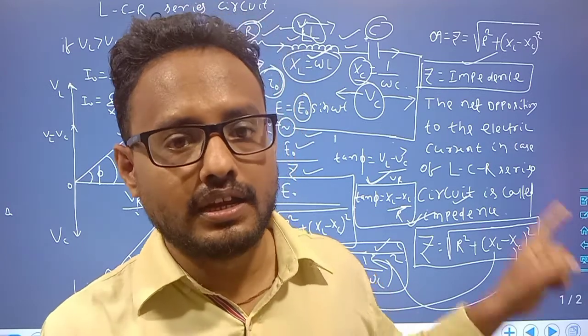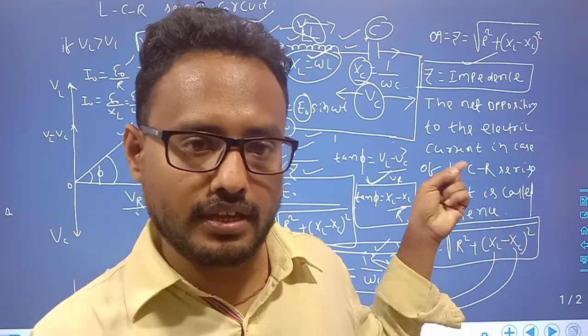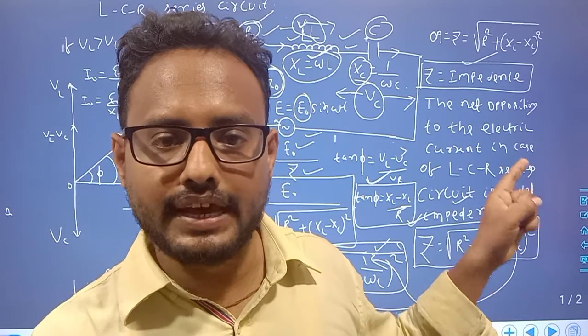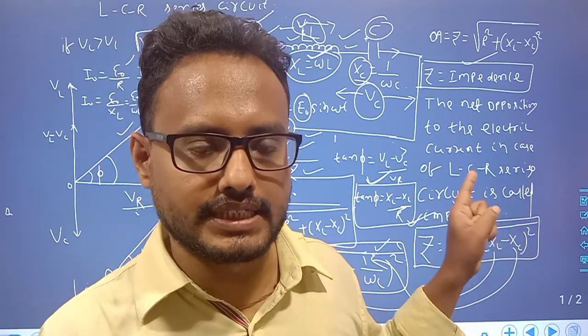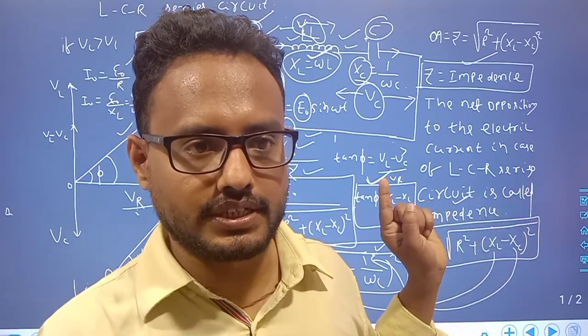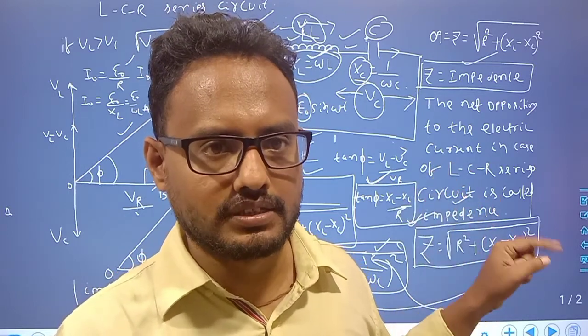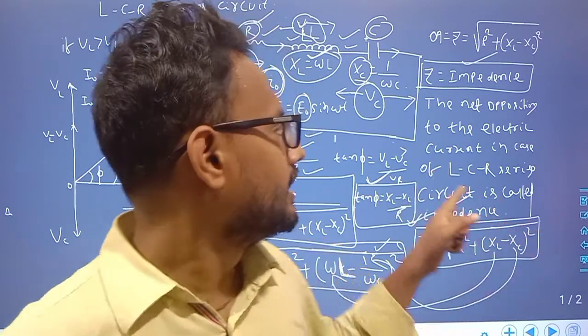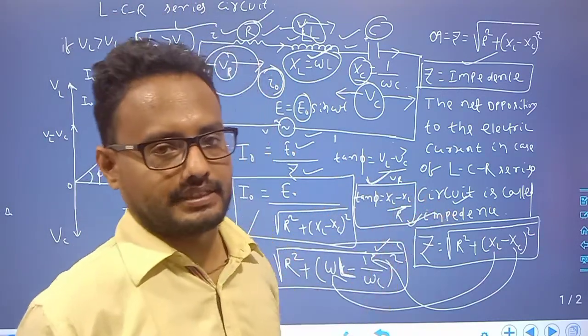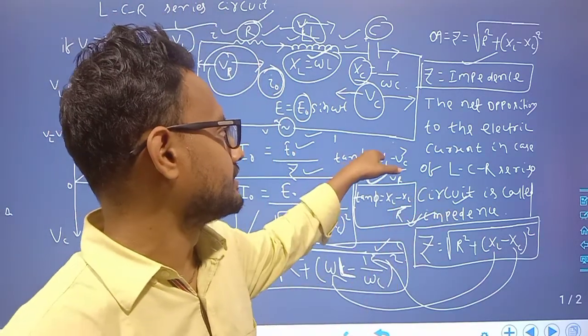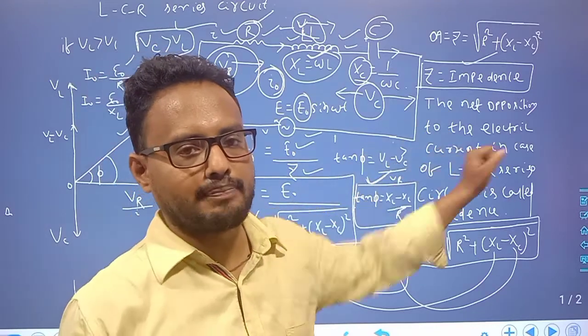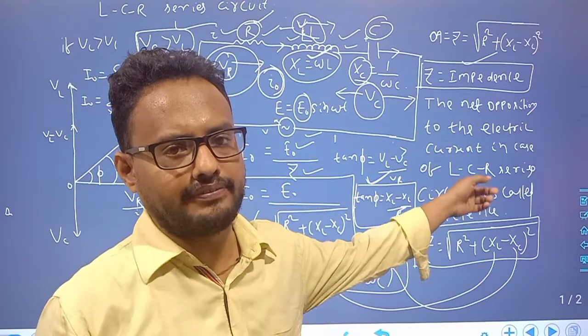Here R, L and C are all present. The resistor has resistance R, the inductor has inductive reactance, and the capacitor has capacitive reactance.